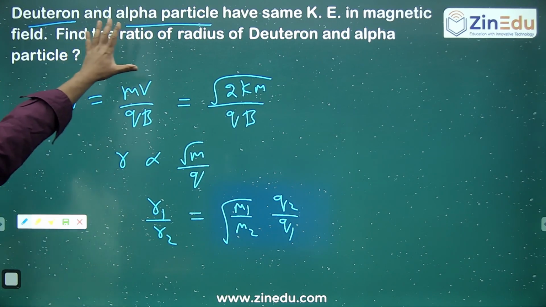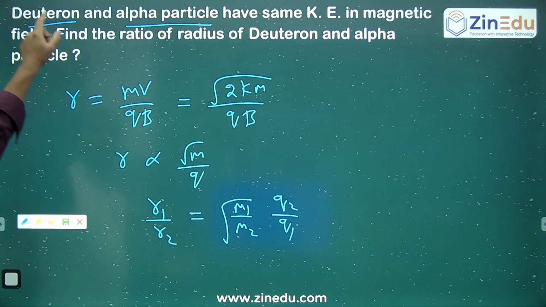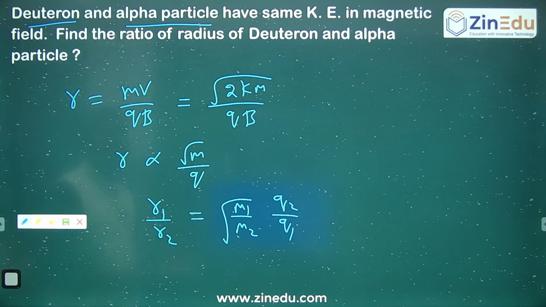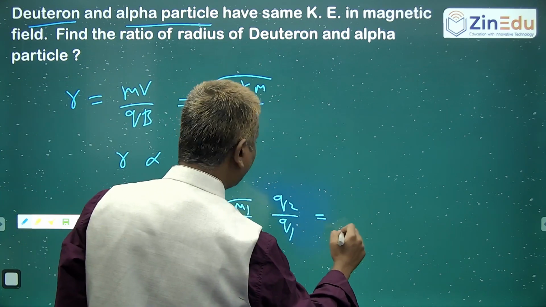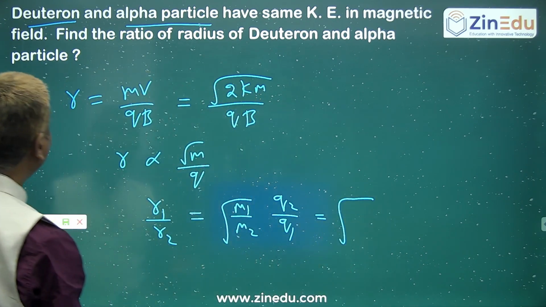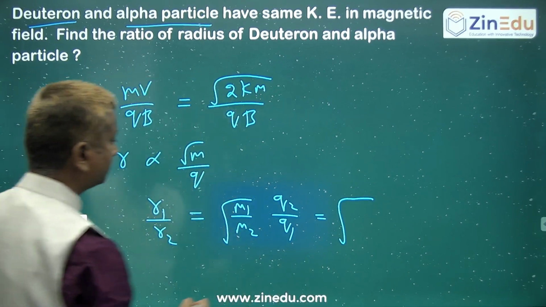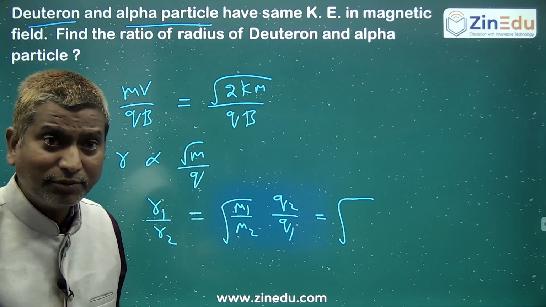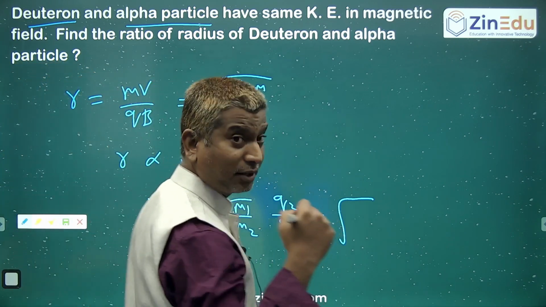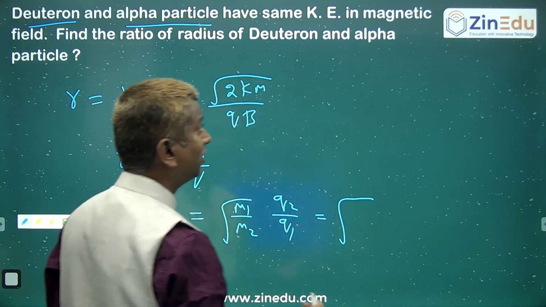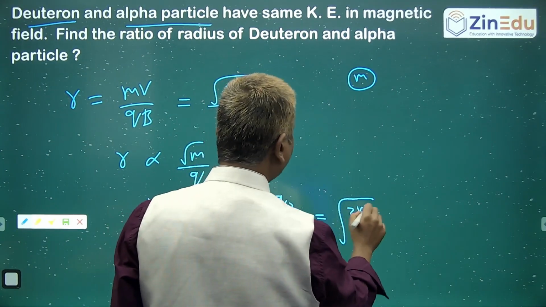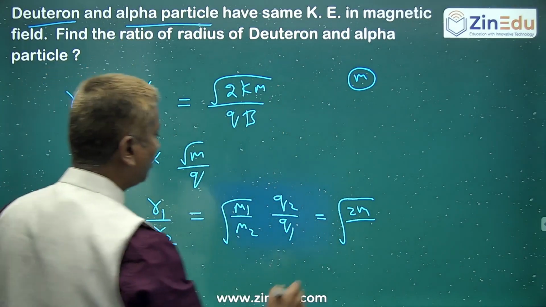Here, according to this question I am solving, you know very well that the deuteron mass is 2 times the proton mass. Suppose you take m as the mass of the proton, so the deuteron will be 2m and the alpha particle will be 4m.